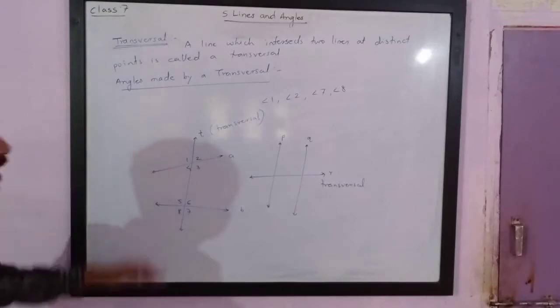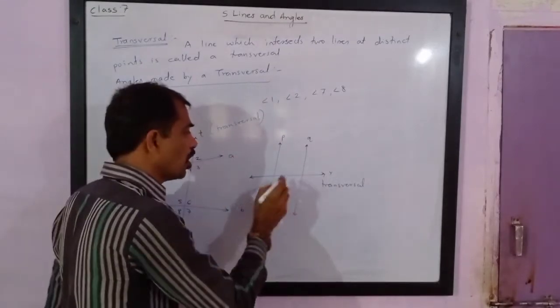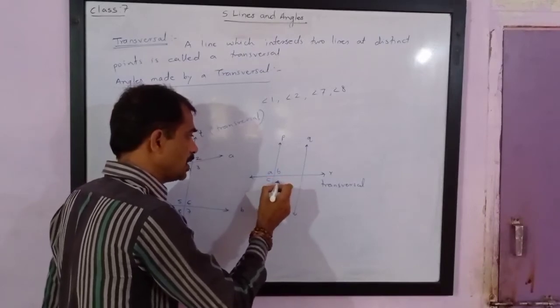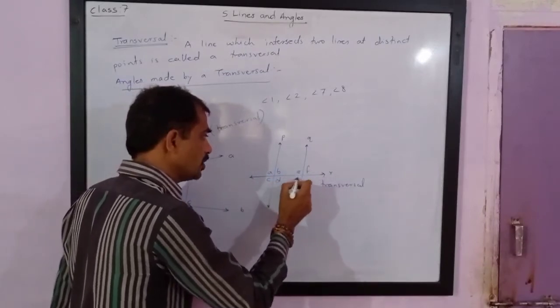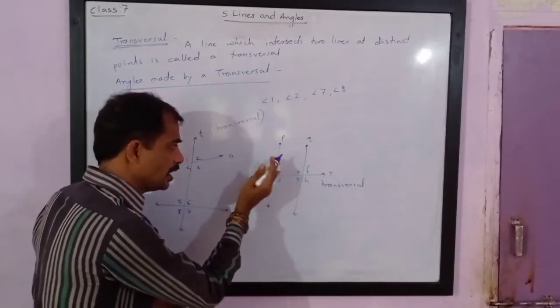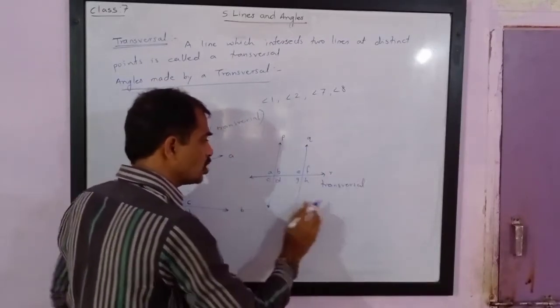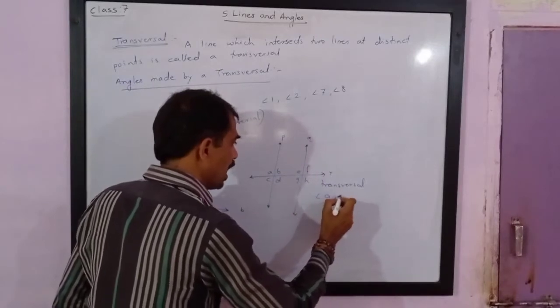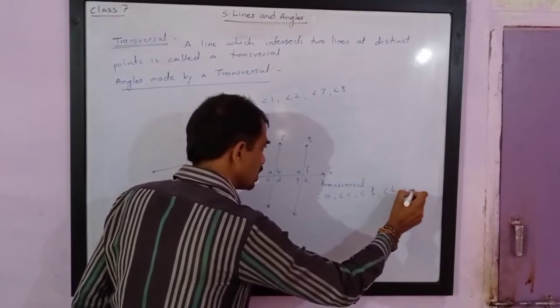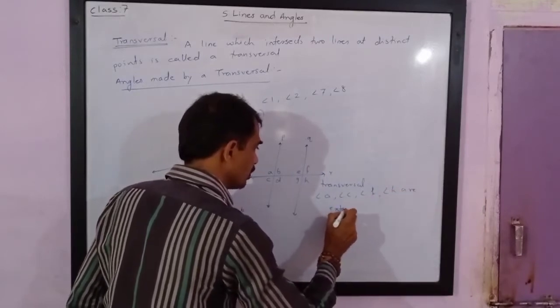And we are studying angles formed by a transversal. In this figure, I will take the angles A, B, C, D, E, F, G, H. You will notice angles A, C, F, H are outside, so they are exterior angles.